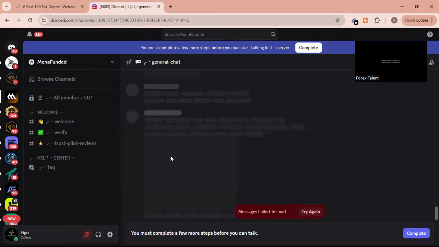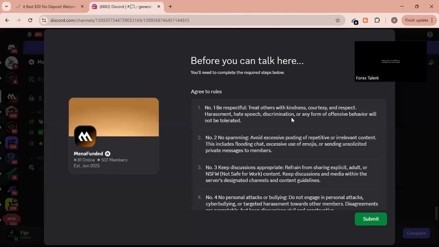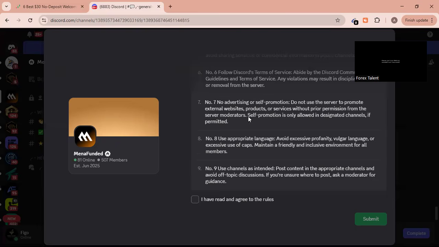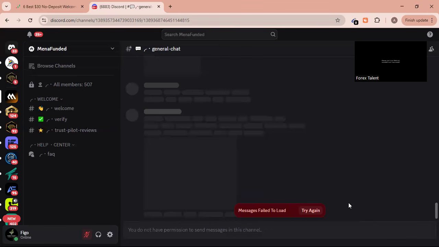You must complete a few more steps, so you have to click on continue. Then I have to read this before I can talk here. You will need to complete the required steps. Number one, be respectful, and so on. We have to read and check this box that we have agreed to the rules. Then you click on submit, and you'll be taken back to the Discord right here.